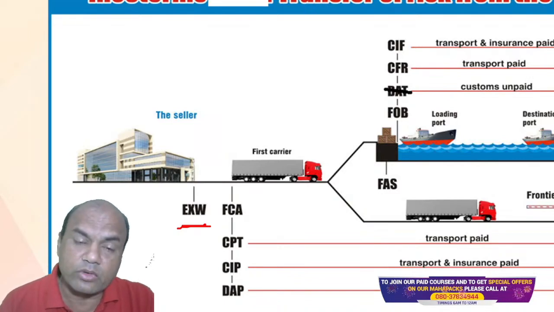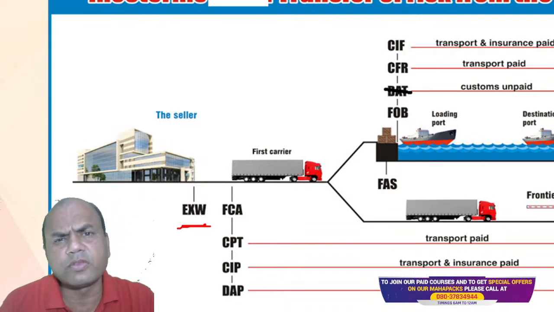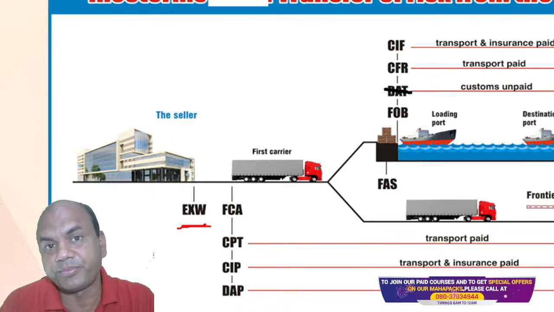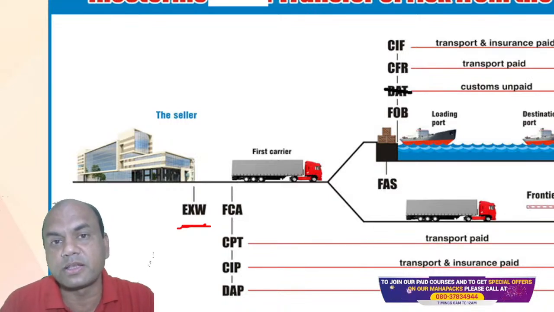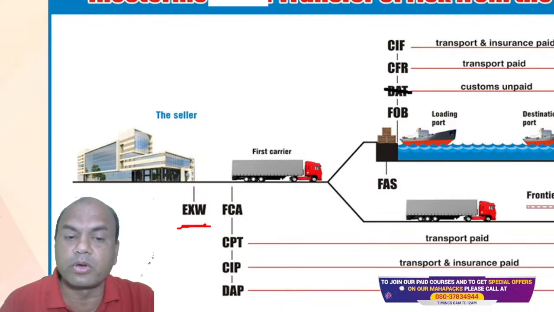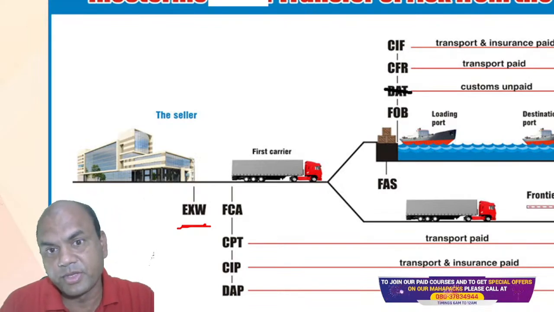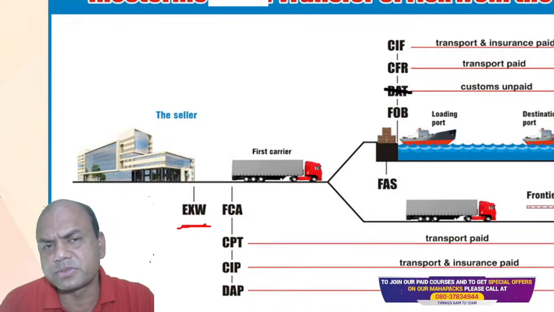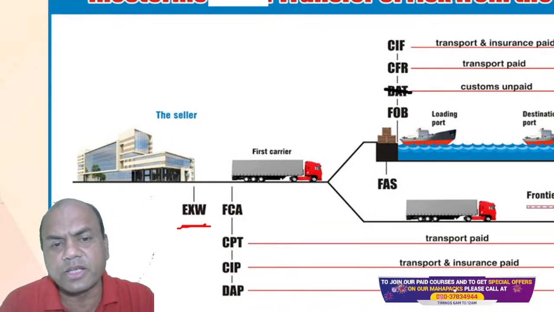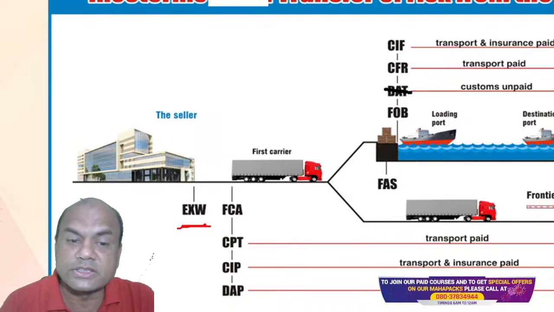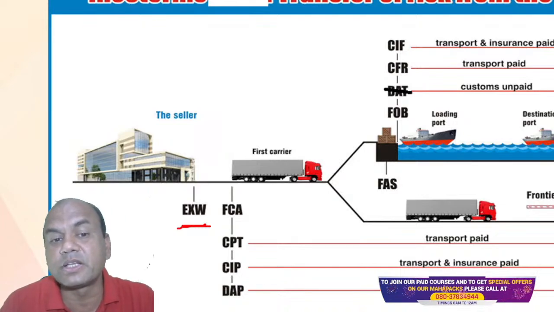This is always the best Incoterm for any seller. Why? Because here the responsibility of the seller is only up to the gate of his factory. That's it. From here, everything is on the buyer. Tomorrow, while taking the goods, if there is an accident or some robbery, then the seller is not responsible. The seller says, I have given the goods as per my terms and conditions. Now it's your responsibility. So this is Ex Works, the best Incoterm for the seller.